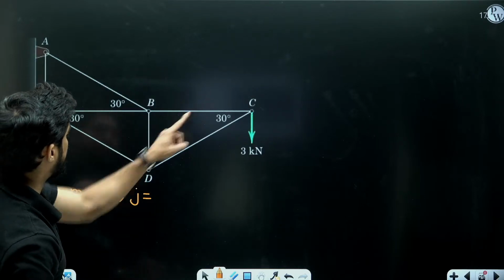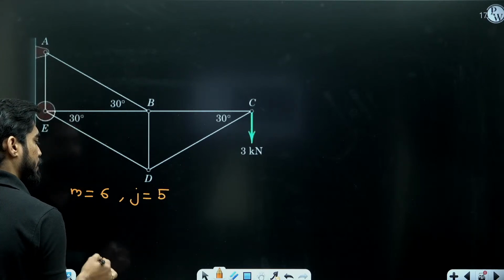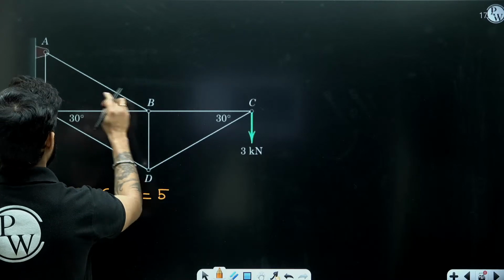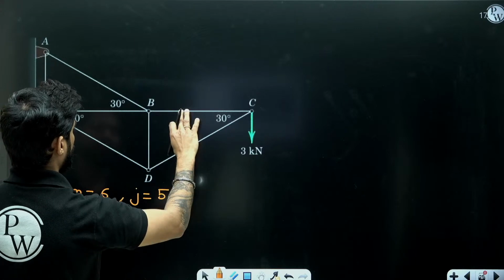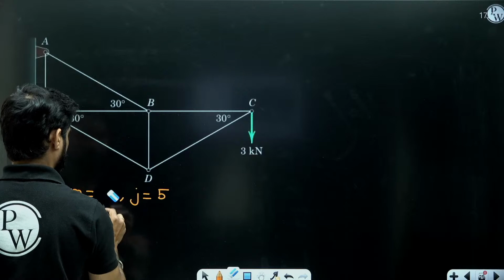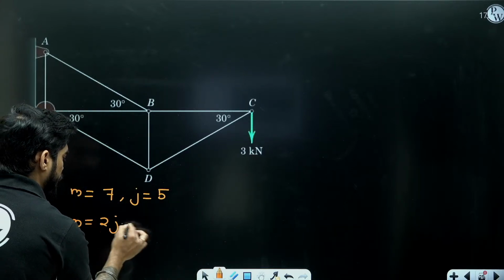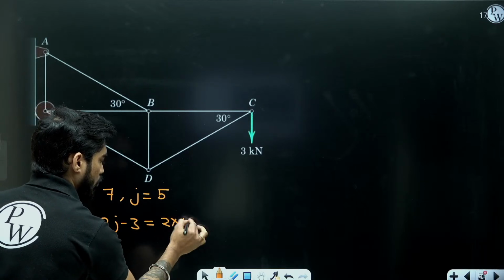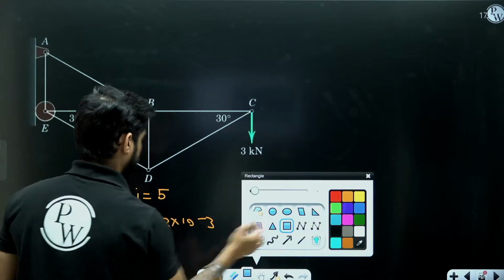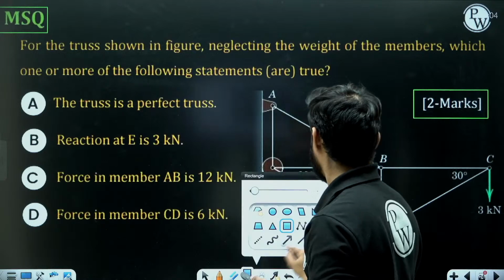A, B, C, D, E. 5 joints are there. So M is equal to 2j minus 3, right? So it is a perfect truss.